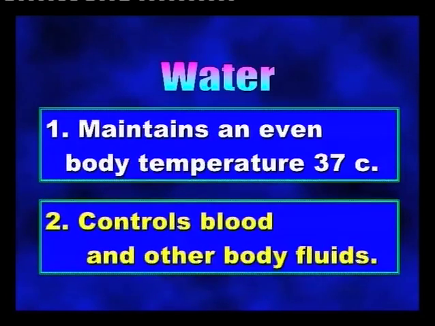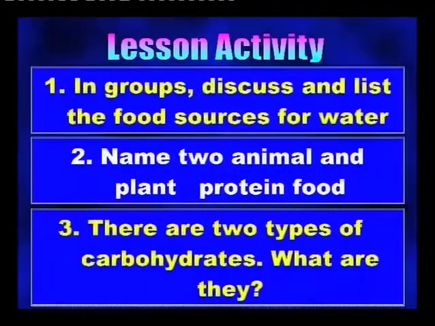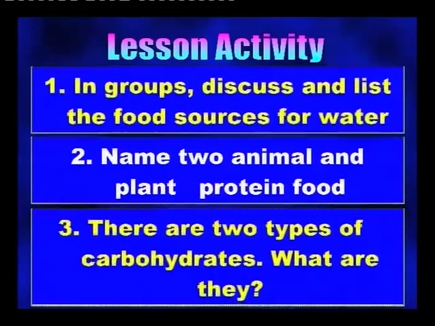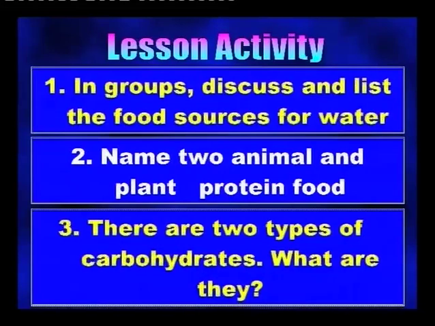I have that written. Now our lesson activity, groups 1 and 2, you will be doing activity 1. 3 and 4, you will be doing activity 2. And the last 3 groups, you will do activity 3.